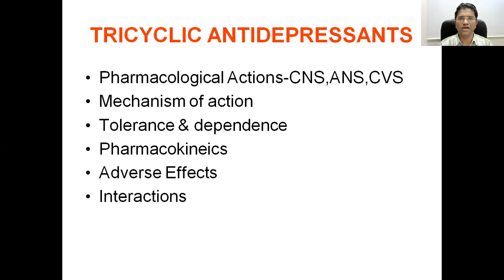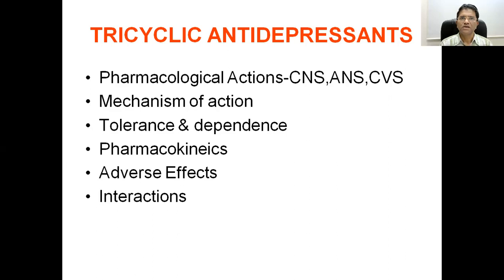Tricyclic antidepressants: a number of drugs are available, like imipramine, trimipramine, amitriptyline, and these drugs are again called the noradrenaline 5-hydroxytryptamine reuptake inhibitors. That means whenever these drugs are given to the patient, the drug goes into the body or the blood circulation and will act at the neurotransmitter level. What they will do in the synaptic cleft, they block the 2 transporter mechanisms.